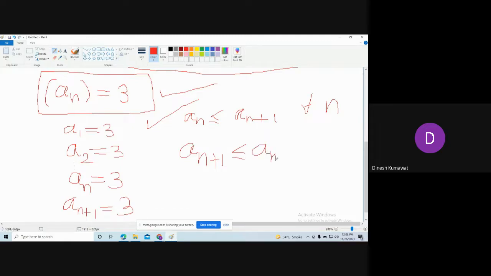Observe, can I say a_(n+1) is less than or equal to a_n for all n? Yes, sir. So this sequence satisfies both the conditions. Hence, this is an example of a monotonically increasing as well as monotonically decreasing sequence. In fact, every constant sequence is both monotonically increasing and monotonically decreasing. Is that clear? Yes, sir.